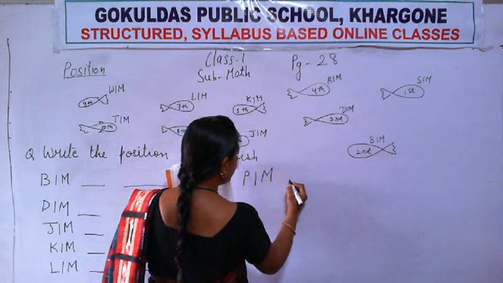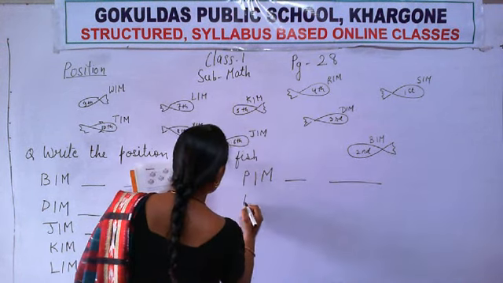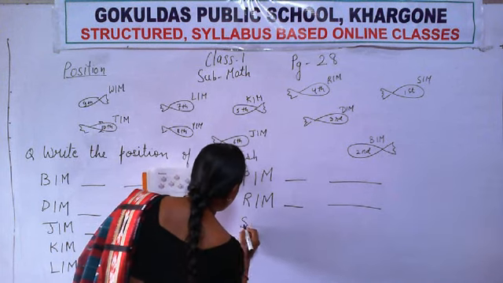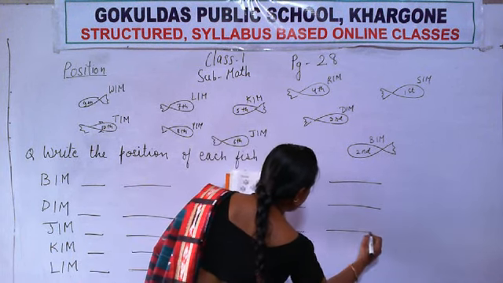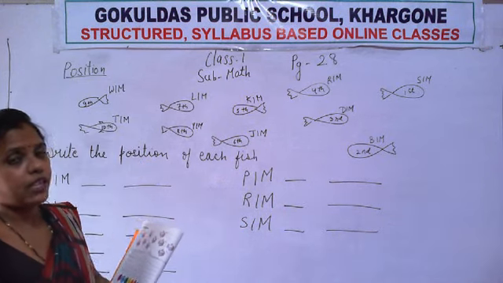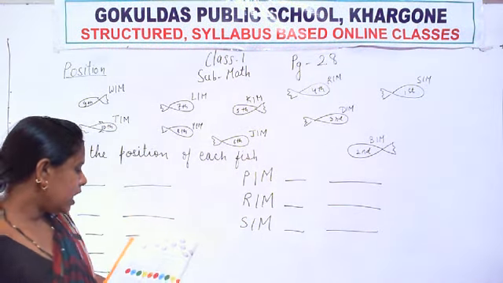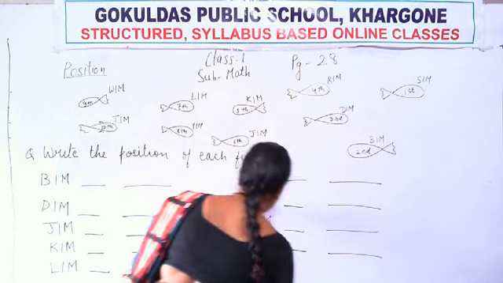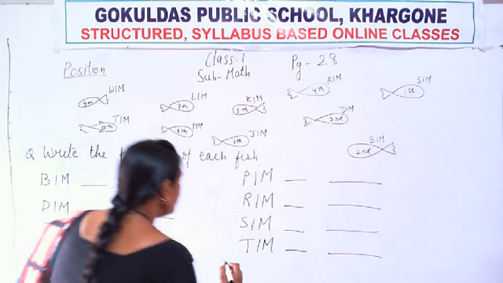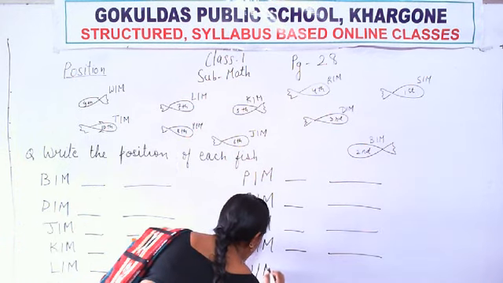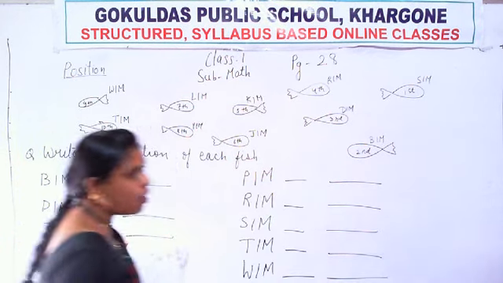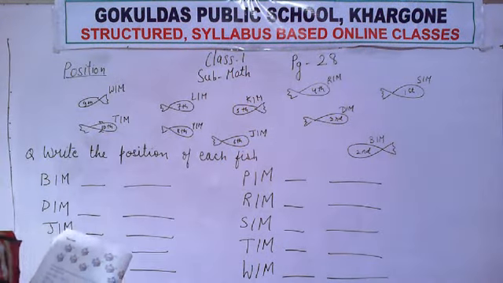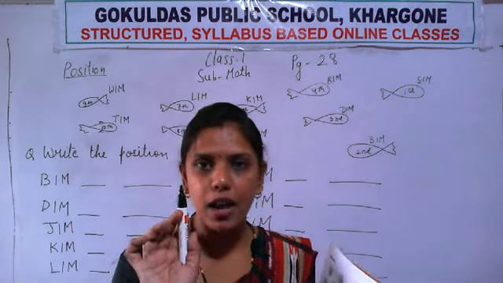Now on this side also we write the names of 5 fishes. B, P, I am. Next R, I am. Next S, I am. Next, what is the name of the next fish? Say T, I am. And last is W, I am. Okay. Now I am writing the answer on the board and you write the answer in your book with your pencil.